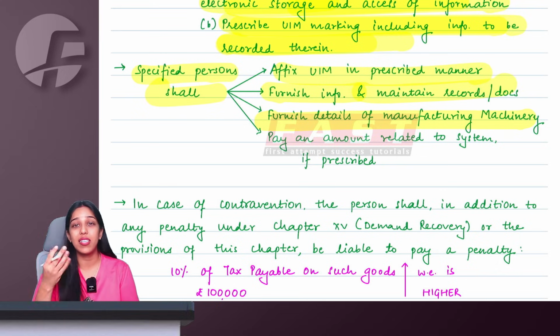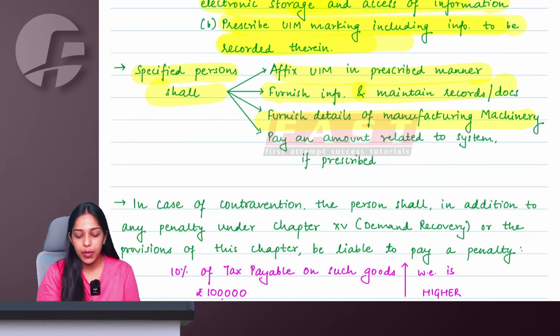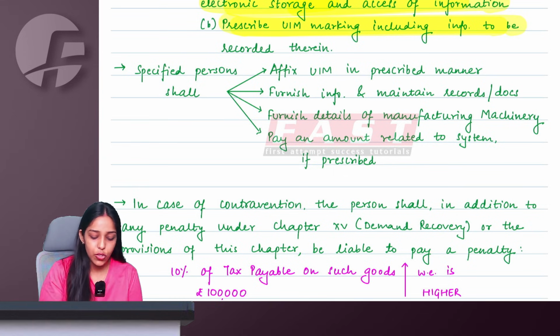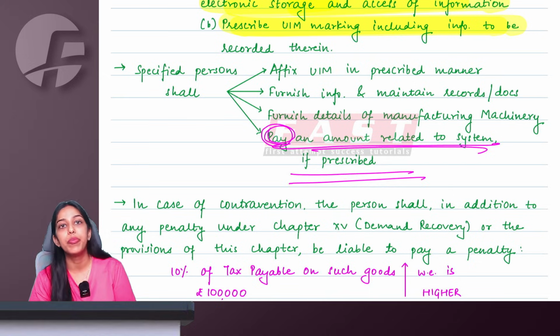And because this is an electronic system, to run this system, money will be needed. So the government may also charge some amount from these specified people relating to the usage of the system. So these people will also be required to pay an amount related to the system if prescribed.